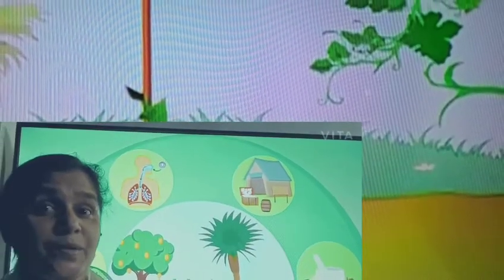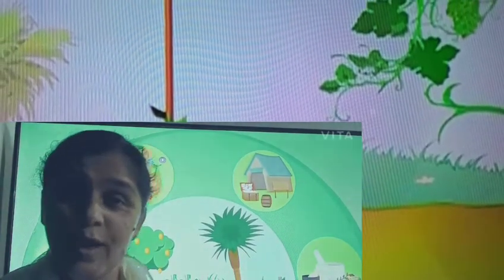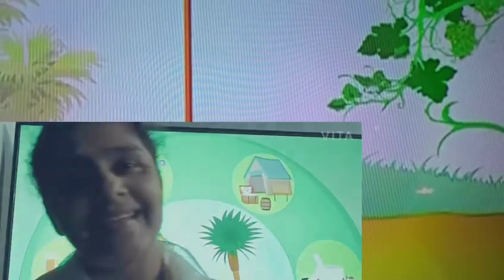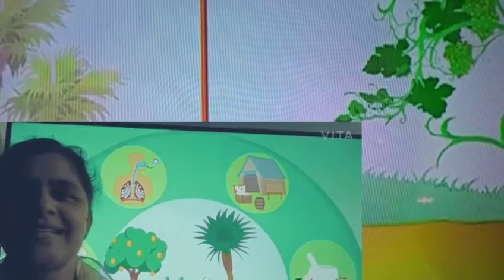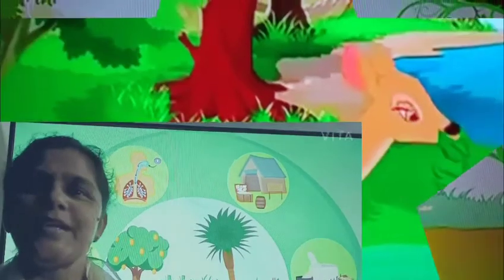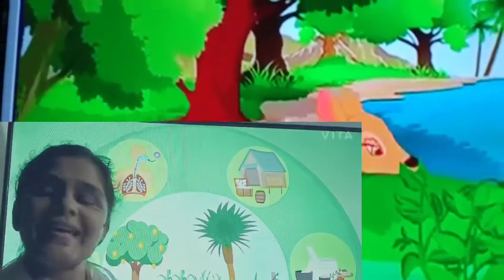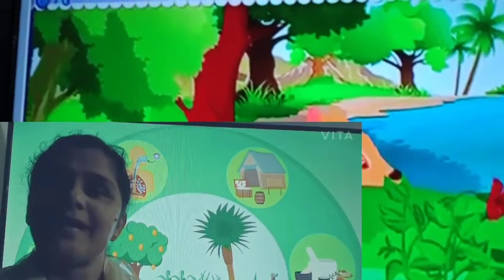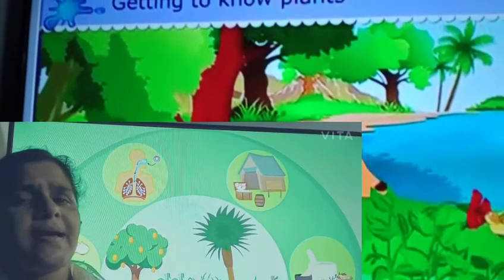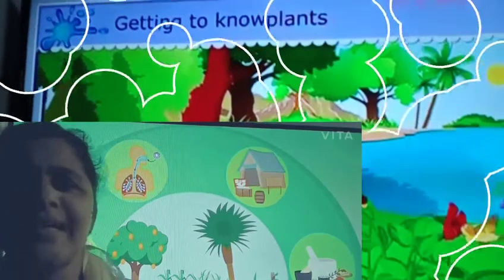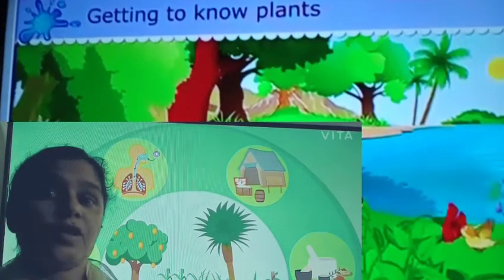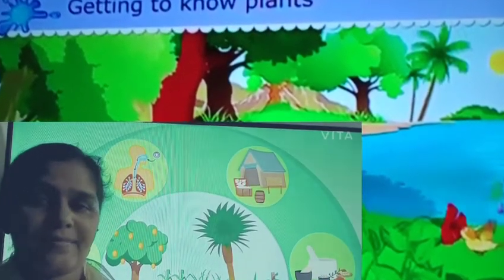Friends, today we are going to talk about an important topic, that is getting to know more plants. It's a very interesting topic. We are going to touch with our nature. In nature, if you look around, we can see different types of plants. And we know that plants are very essential in our day-to-day life. Without plants, there is no life for animals.